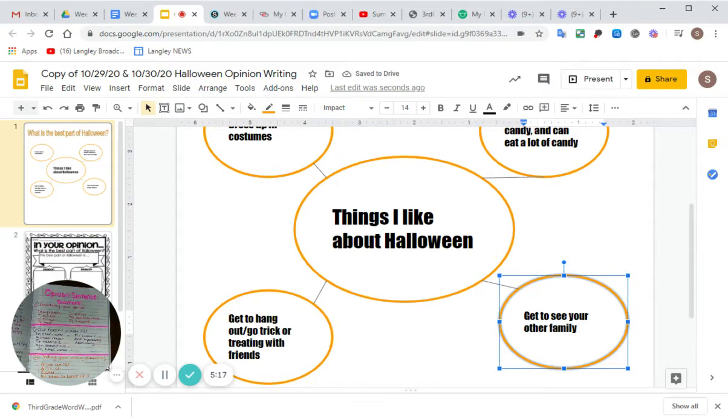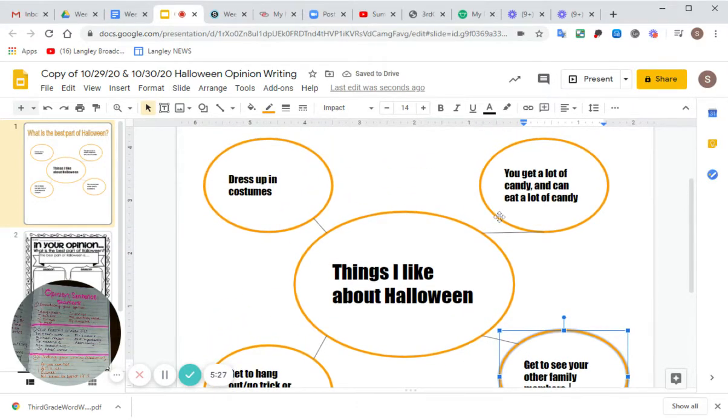Okay, because we see our immediate family, like mom and dad, all the time, but maybe we don't get to see our cousins a whole bunch, so you get to see other family members. Okay, we kind of throw a little bit of a party.